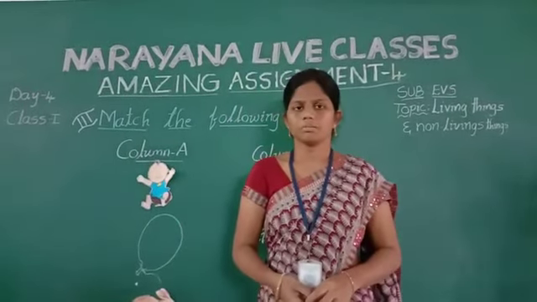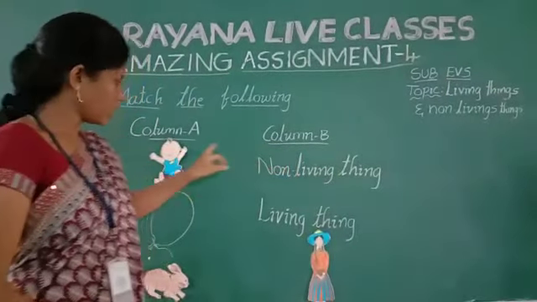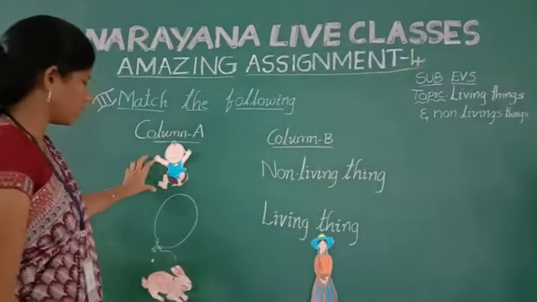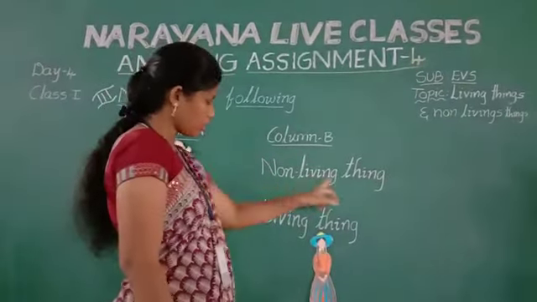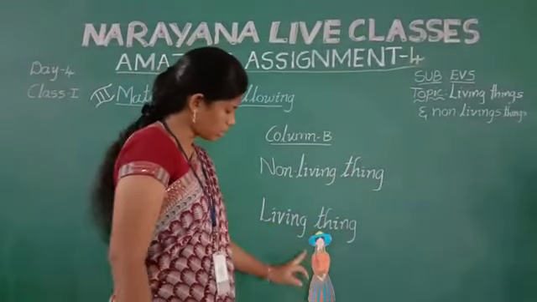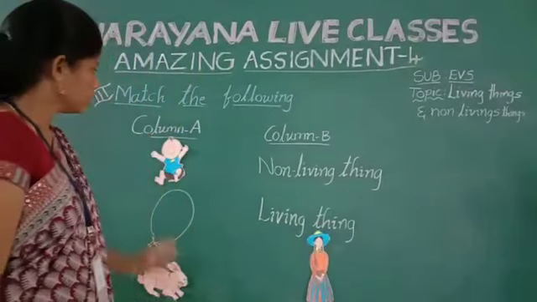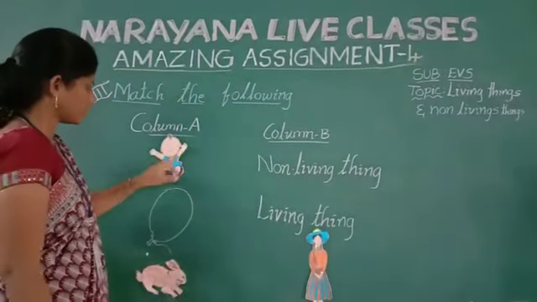Third Roman is match the following. Column A, column B. See first your column A: baby, balloon, rabbit. In column B: non-living thing, living thing, a girl. It is an adult or a young girl. So we need to match both columns. Look here. First one is a baby.